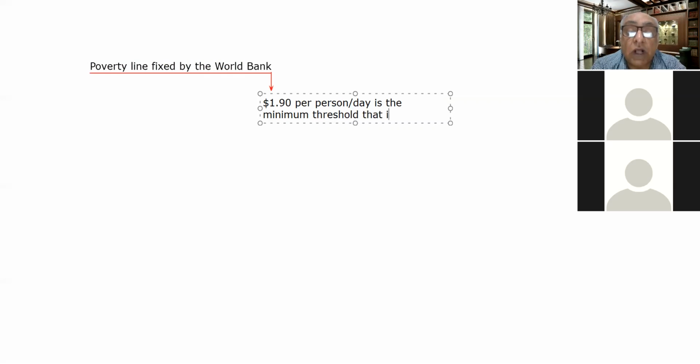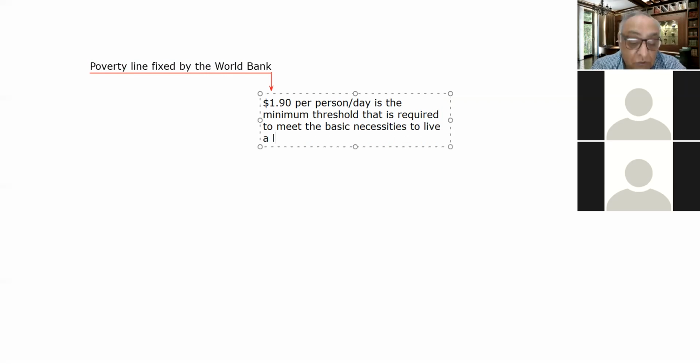right, that is required to meet the basic necessities, right, basic necessities to live a life with dignity. Okay, to live a life with dignity. So that is the basic threshold, right?